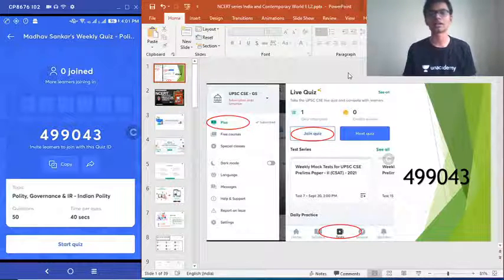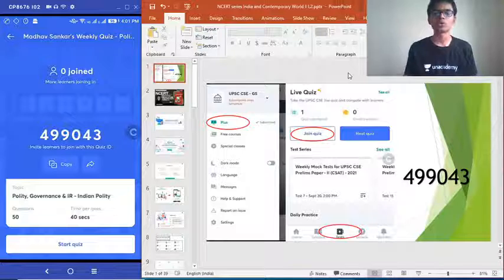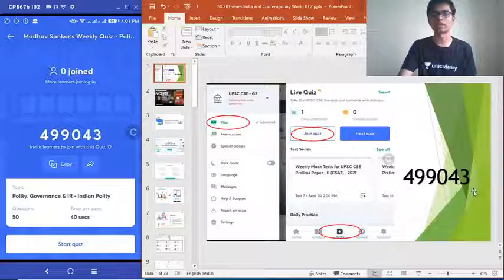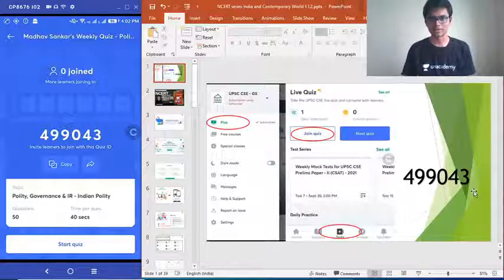Every Tuesday we are doing these quizzes. In order to participate in this quiz, all you have to do is download the Unacademy learning app, and in this app make a right swipe and click this plus icon. You can see the screenshot in my PowerPoint presentation. Hit this plus and then go to the test tab, which is underneath your screen, and hit the join quiz button, followed by entering this code 499043. Clear? Once you do this, you will be able to participate in this quiz live.